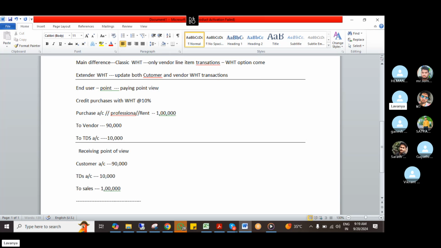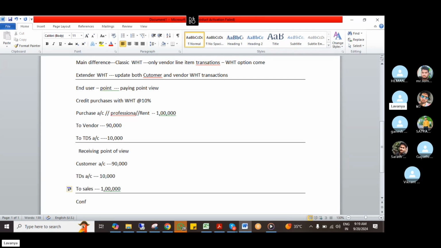Here it is mentioned as sales, but it relates to, say, Lavanya and Co providing any consultant services, or Lavanya and Co having any land or buildings and getting income from rental. So many transactions are there. In that scenario this is the entry, and the end users will post it. So if you see these two transactions, based on these two transactions only we need to do the configurations.